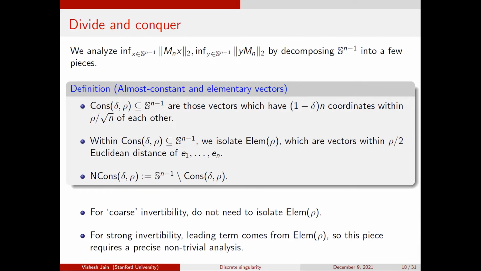Or the first row being 0 is the same as E1 transpose being a left null vector. So since these vectors are playing a role, you clearly have to handle them separately. And if you only care about the log of the probability, then you don't really have to do the separate analysis. You can just break things into constant and non-constant, right? So that's the idea. Here, because you have to think about the leading term, you must analyze it separately, right?